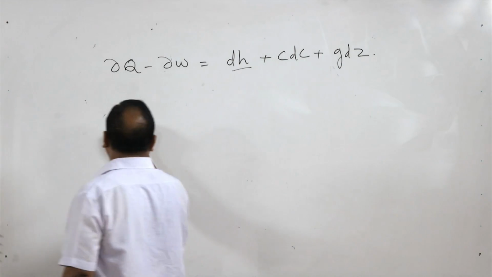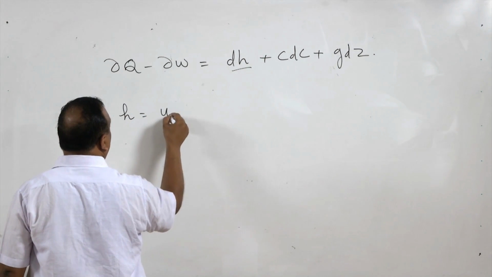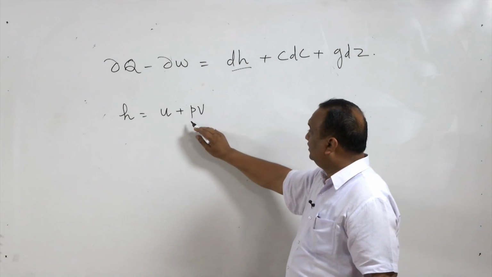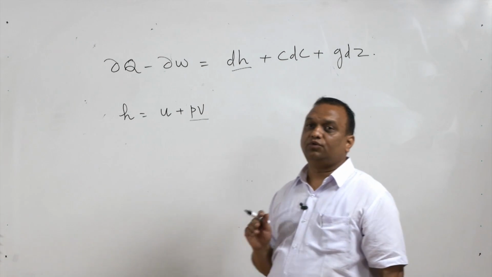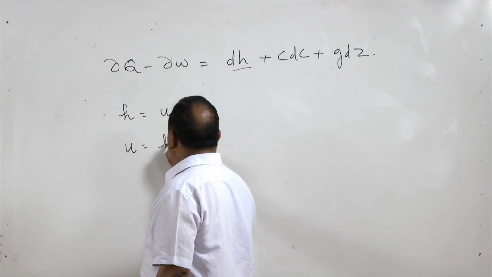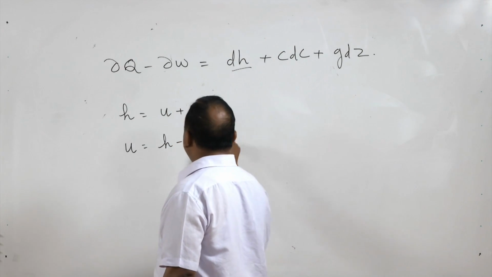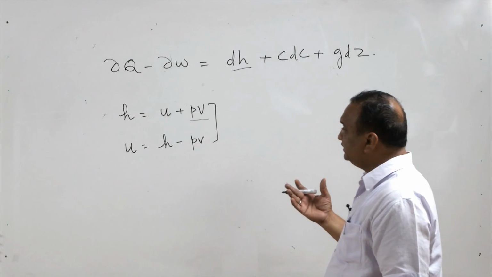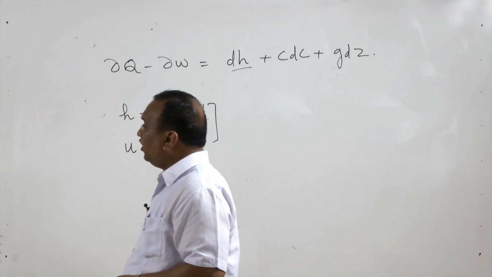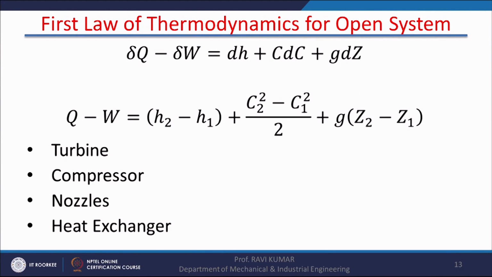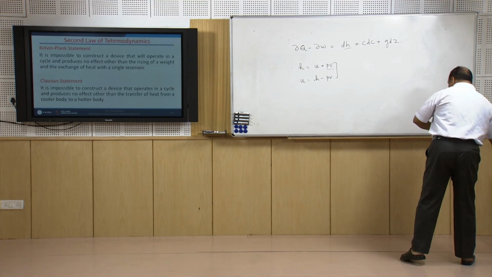Now, the enthalpy H of any gas is internal energy plus PV, the product of pressure and volume. This product of pressure and volume is also known as flow energy. So, if you have to find the internal energy of the gas, then it is H minus PV. We will be frequently using these relations in the subsequent lectures, and there we will discuss the application of the first law of thermodynamics for open systems in the case of turbines, compressors, nozzles and heat exchangers. After this, we will take up the second law of thermodynamics.